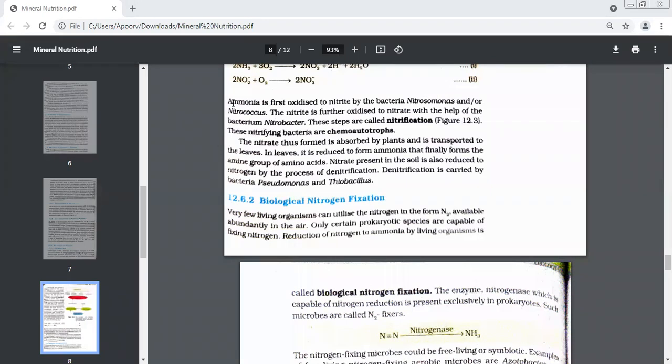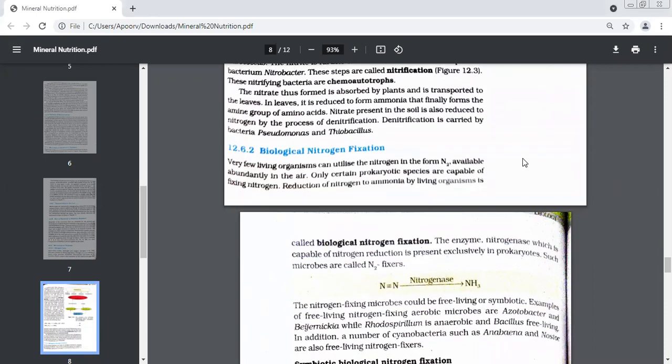Yes. And in the second step, nitrite is oxidized into nitrate. Then which one is involved? Which bacterium? Nitrobacter. So that means in the first step we had two bacteria, in the second step we had one. Which were the two in the first one? Please speak out, otherwise you'll not remember. See, this is learning. Nitrosomonas and Nitrococcus. Very good.